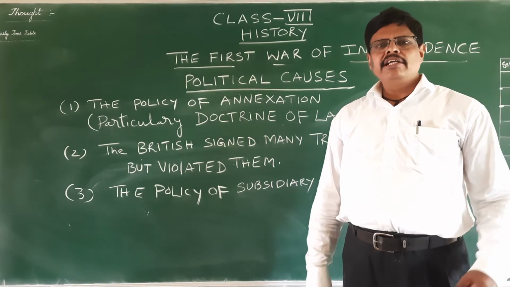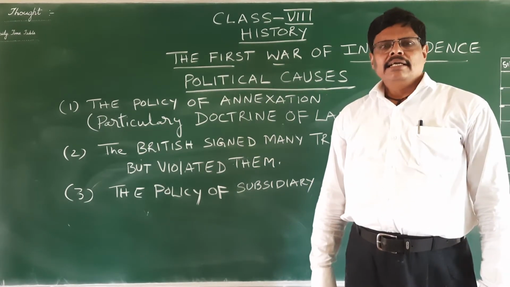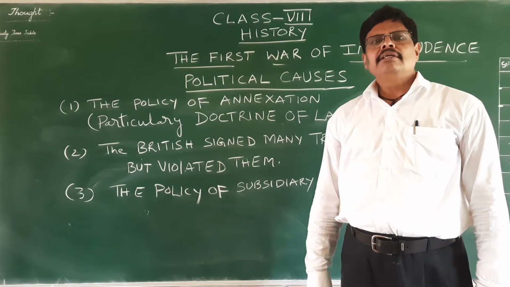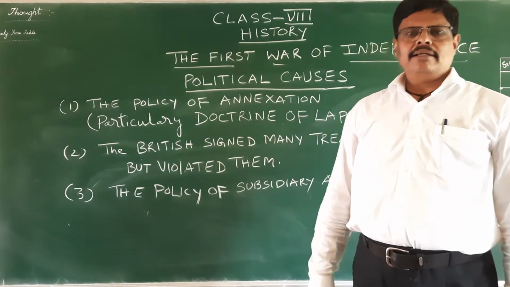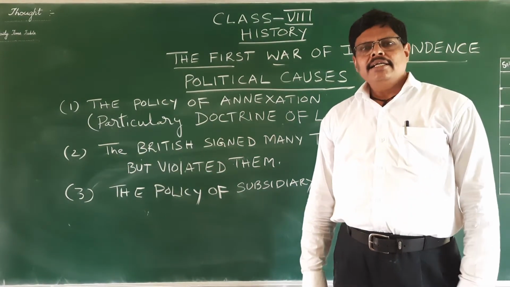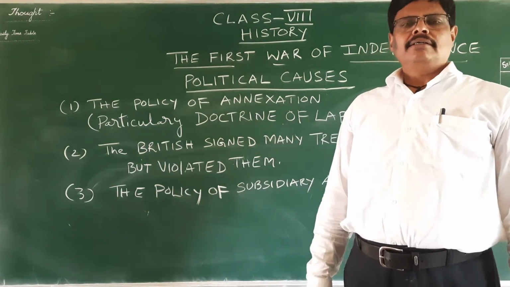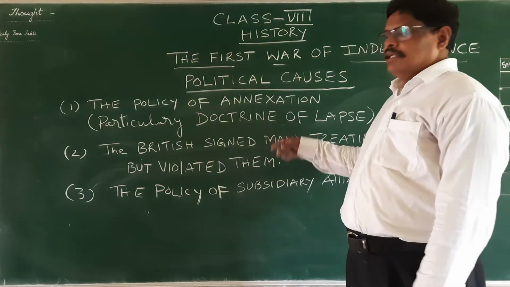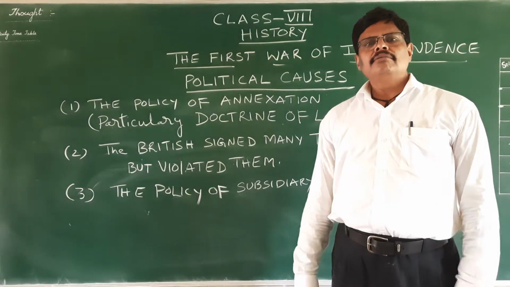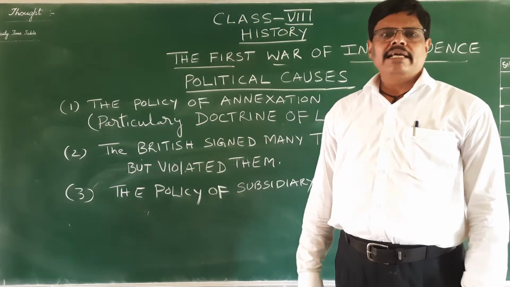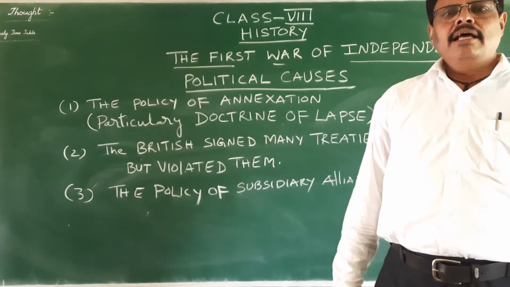What was this doctrine of lapse? If any Indian king dies without leaving his natural heir, then the kingdom would be annexed by the Britishers. So under this policy, Britishers did not allow Indian kings to adopt a son as their natural heir.